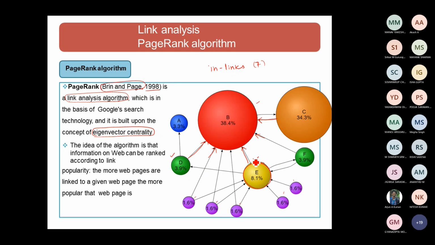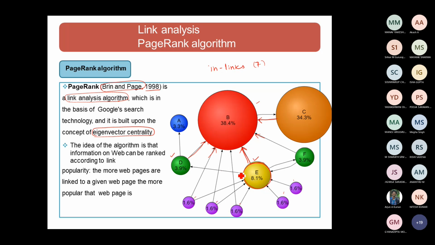So how to determine the page rank of a web page? How many outlinks are going from a page will also be considered. See, I have a web page P. This is getting links from D and E. Among these, I check how many outlinks are from each web page.